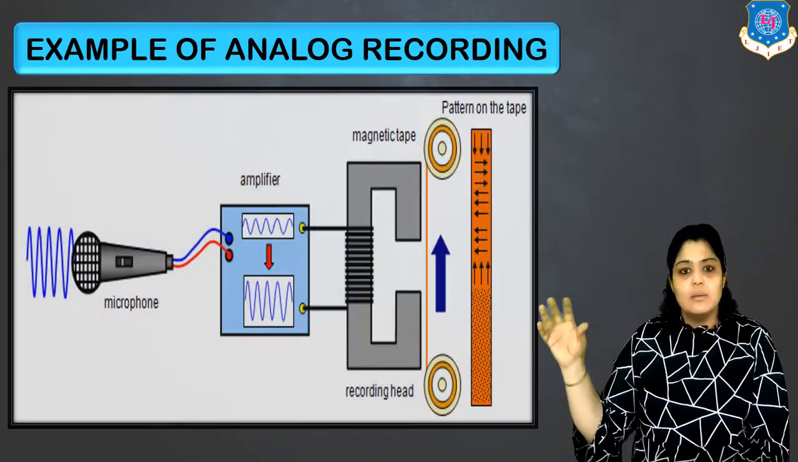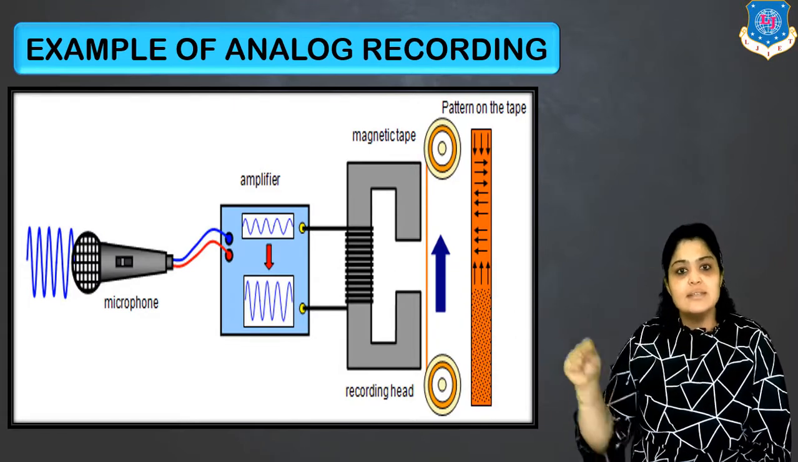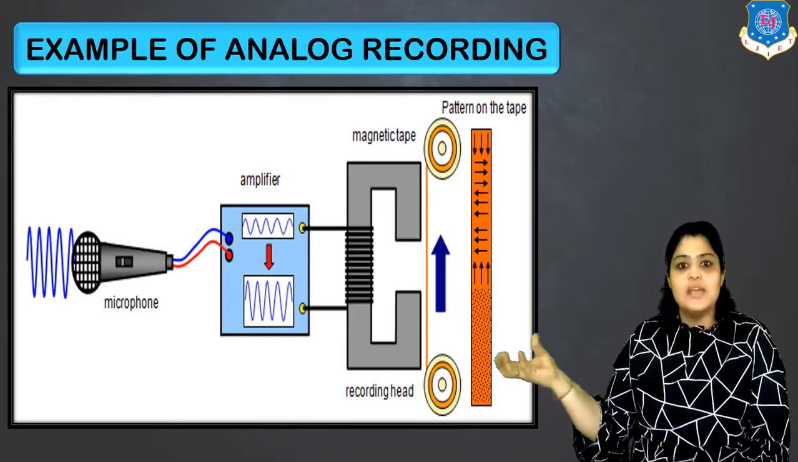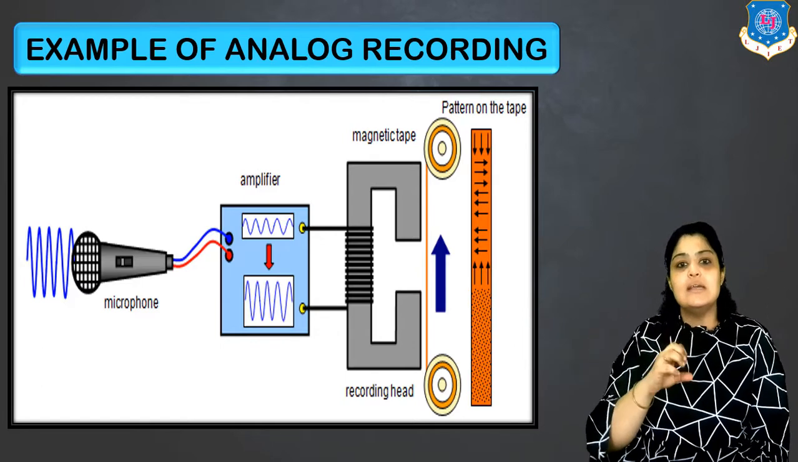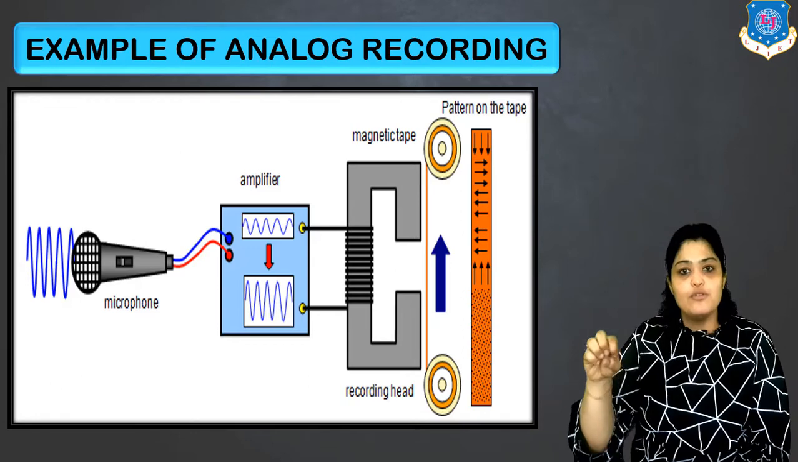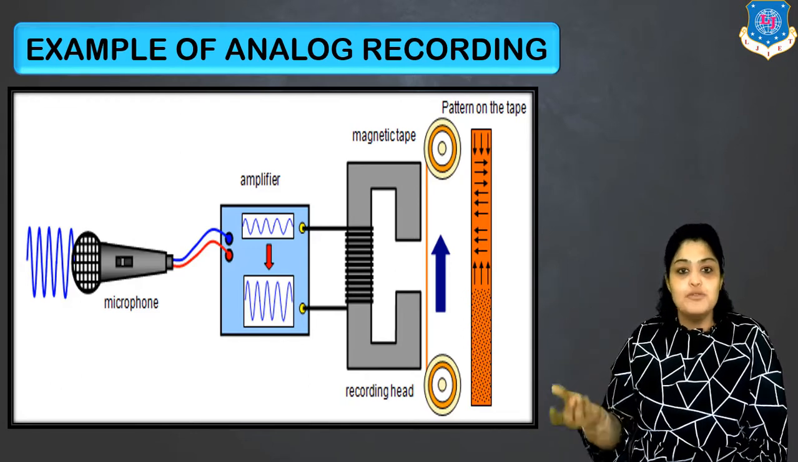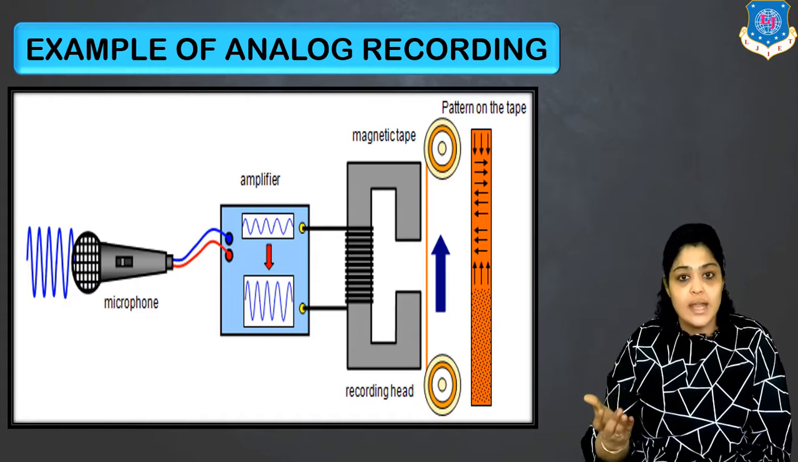Let's just see one example of analog recording. Whatever we have discussed till now, it's just an image which explains it. You can see that there is an audio signal, and there is a microphone. The audio signal through the microphone passes through an amplifier. The output of the amplifier is in the form of current, which is known as the recording current.